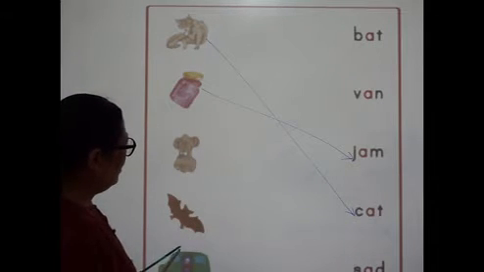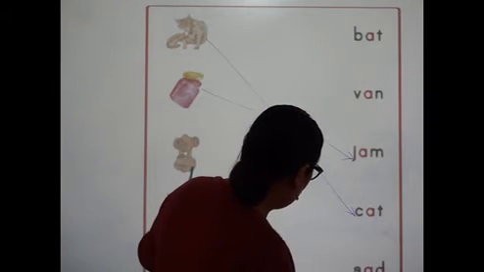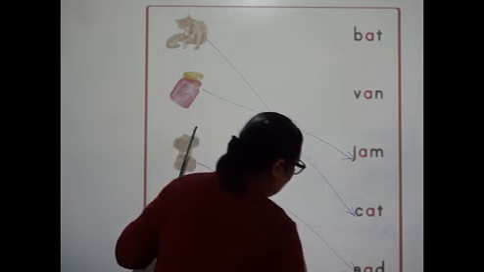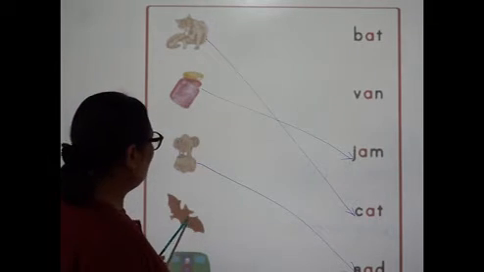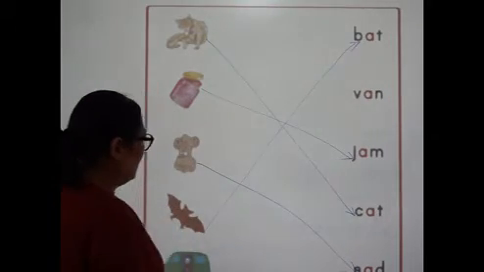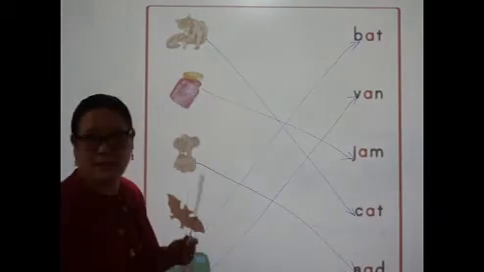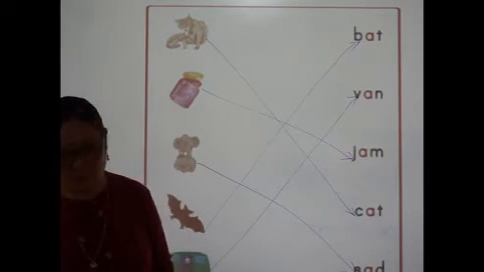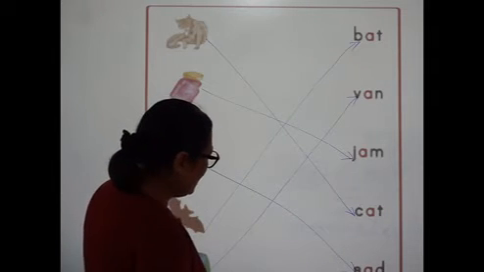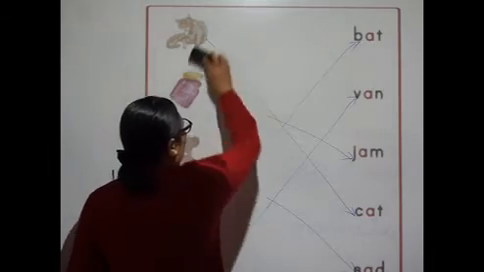Then bat. Where is this bat? Here, bat. And what is this? This is a van, V-A-N, van. Okay, children, like this you have to match. You have to see the pictures, read the words on this side, and match them.